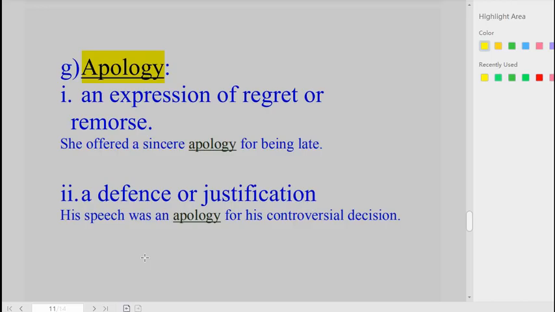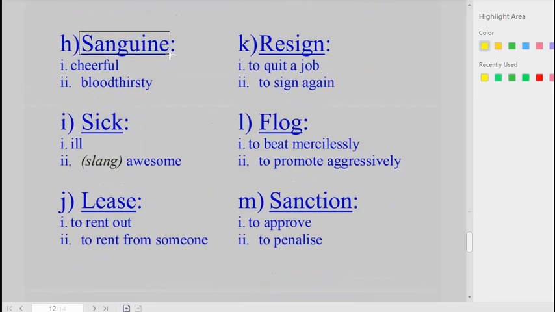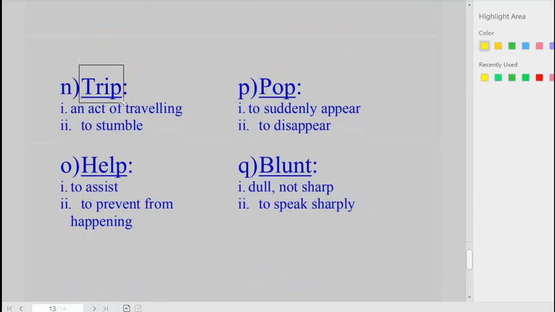I do not want this video to be long, and that is why I'm just going to give other examples of contronyms, but I'm not going to dig deep into their meanings. Other examples of contronyms include sanguine, sick, lease, resign, flog, sanction, trip, help, pop, blunt, and some other ones.